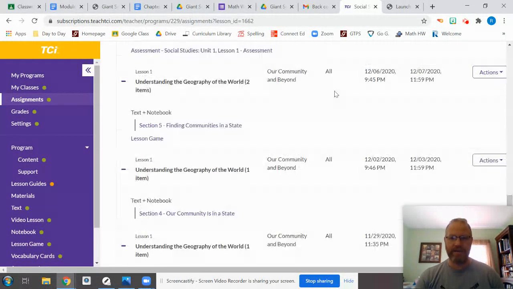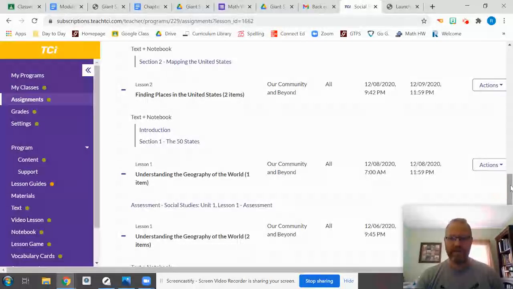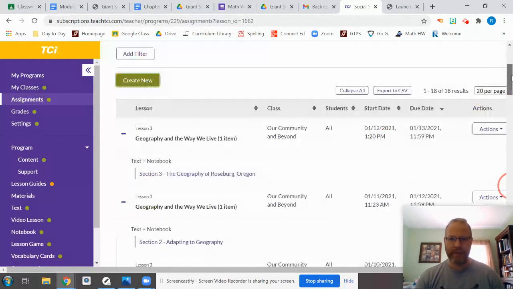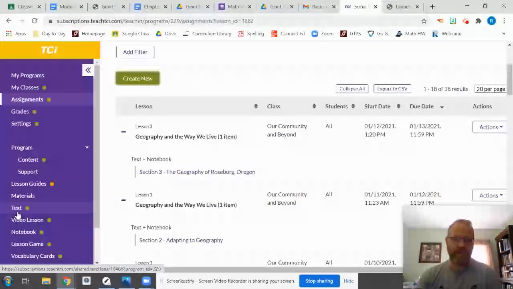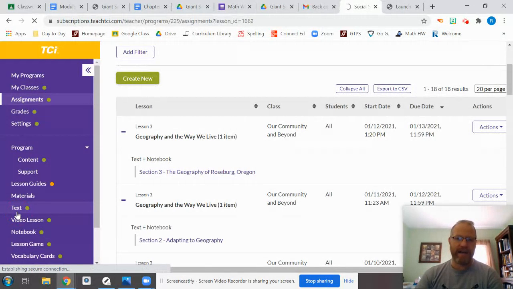But what you will notice is to find it, you just have to find the one that says 113 for today, because that's today and that's the one we're doing. So section 3, the geography of Roseburg, Oregon. If you can't seem to find it, it's okay. All you have to do is click on text. And when you're at text, you go to lesson 3, section 3. So we're doing lesson 3, section 3.